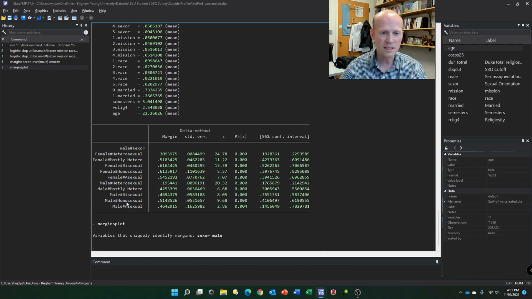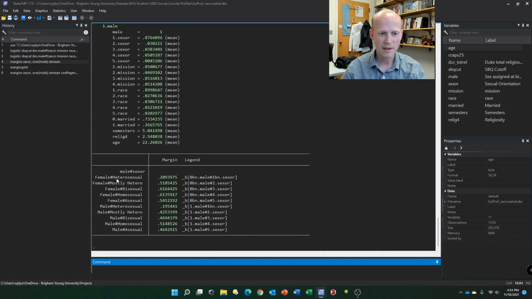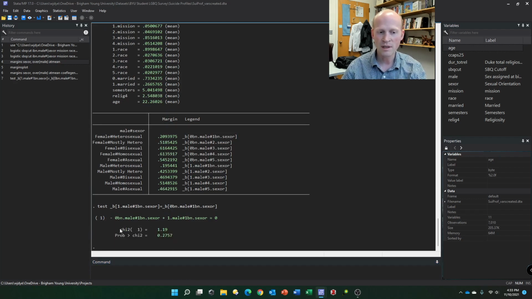And we can test to see whether those are different if I request coefficient legend, COEFLEGEND, and I have to do post here, and it's going to give me that. So female heterosexuals, that's the name that Stata has for it. Male heterosexual, that's the name that Stata has for it. But I can test whether male heterosexuals equal female heterosexuals. And the answer is they do. They're the same. They're not statistically different. Male and female heterosexuals, same levels.